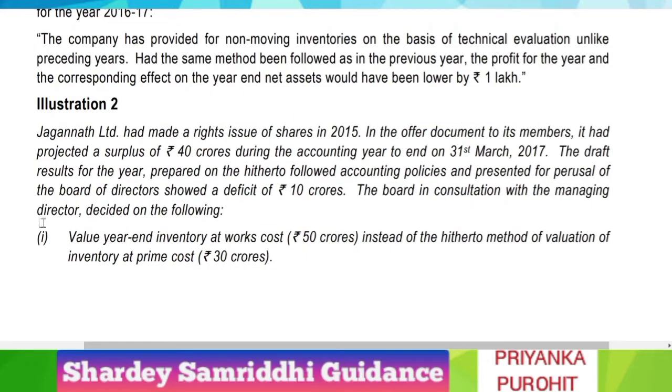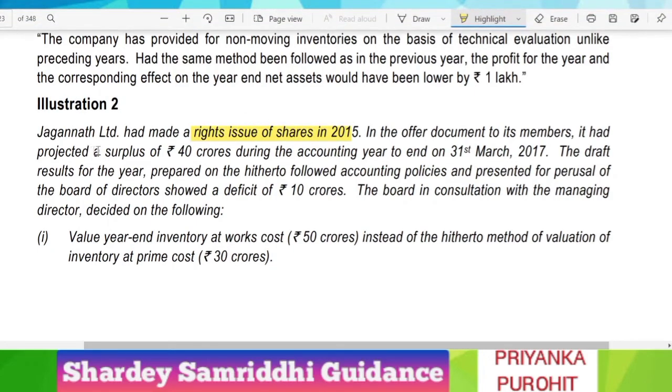Okay then, let us now move on to the next illustration. Jagannath Limited had made a rights issue of shares in 2015. In the offer document to its members, it had projected a surplus of rupees 40 crore during the accounting year ending 31st March 2017. The draft results of the year, prepared on the hitherto followed accounting policies and presented for perusal of the board of directors, showed a deficit of 10 crores.